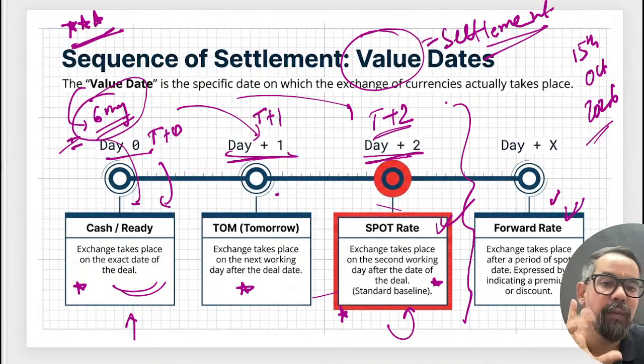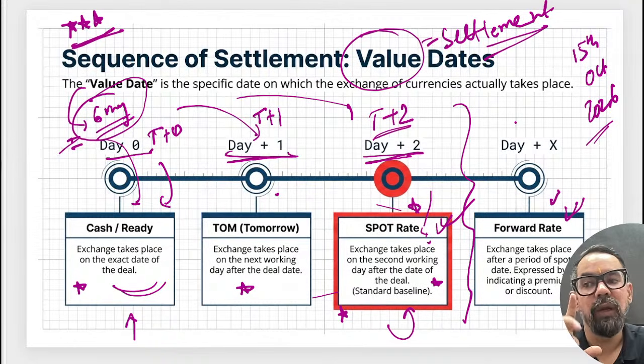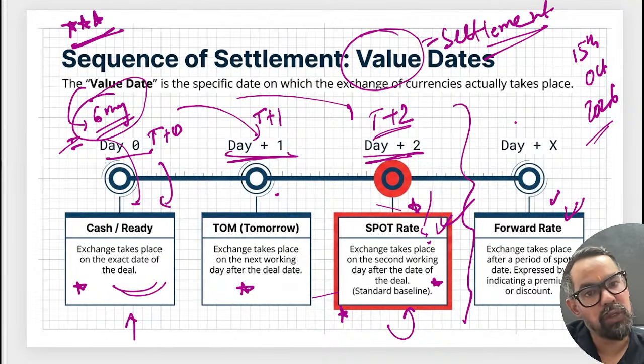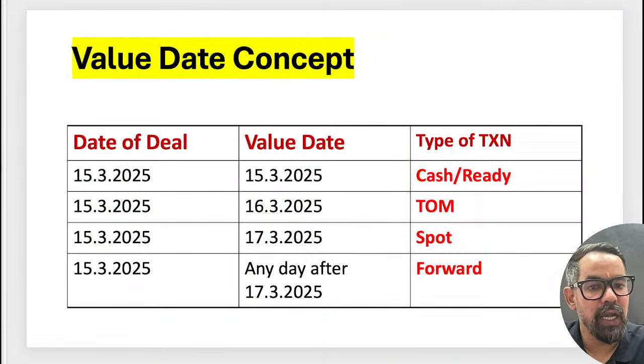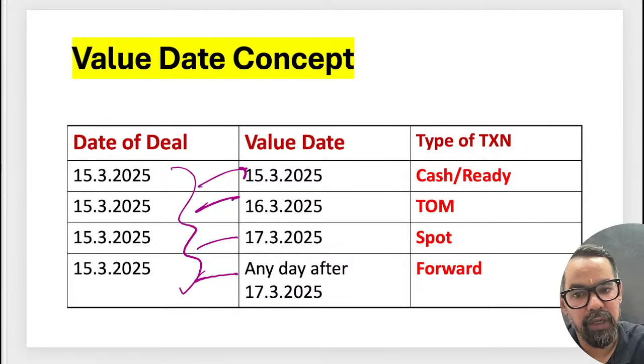Mostly we have two types of trade in Forex. Most trades get settled on this particular one. And that T plus 1, it is related to equity. Earlier equity settlement was also T plus 2, but last year we changed it to T plus 1. That is what I remember. I guess that is not applicable to Forex. I'll confirm if there are any changes. Okay. So that is something key. There is a date of deal and it got settled on that particular date itself.